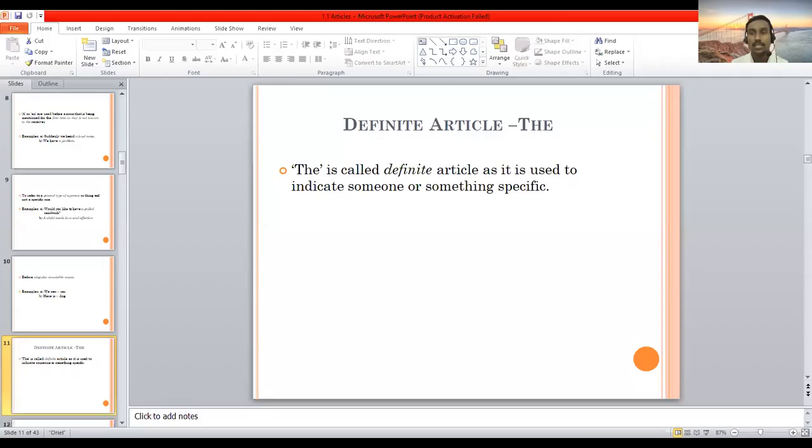Okay, so with this, let's recap what we had in the previous lecture. I think we finished articles. We started with articles, and we discussed three types of articles, and those three types were maybe